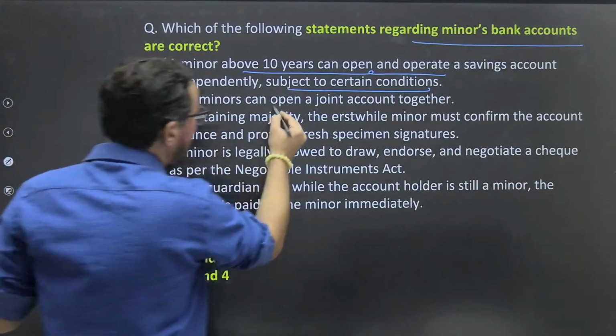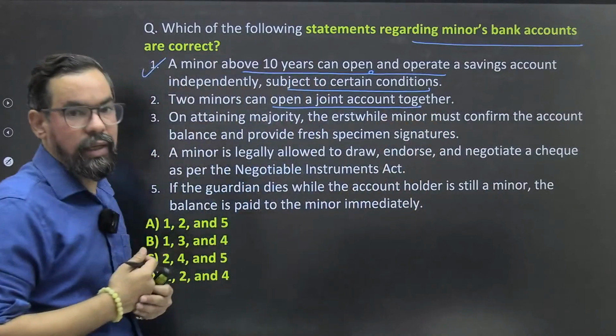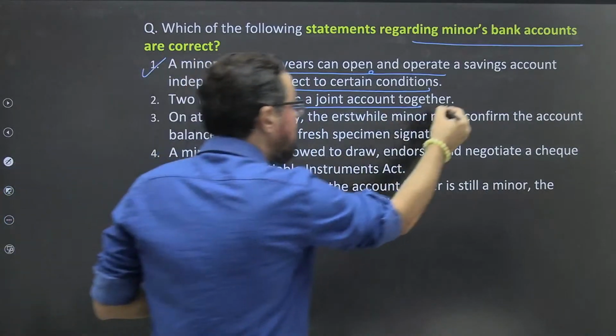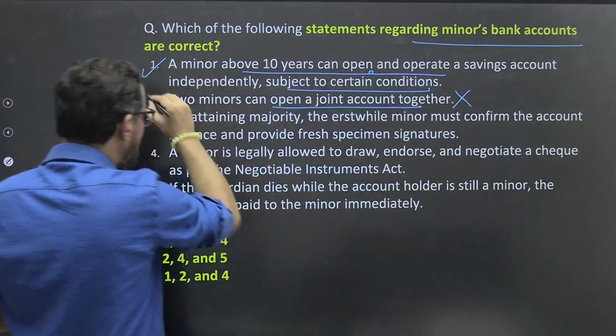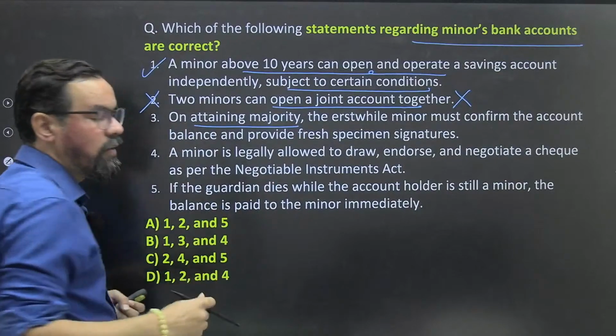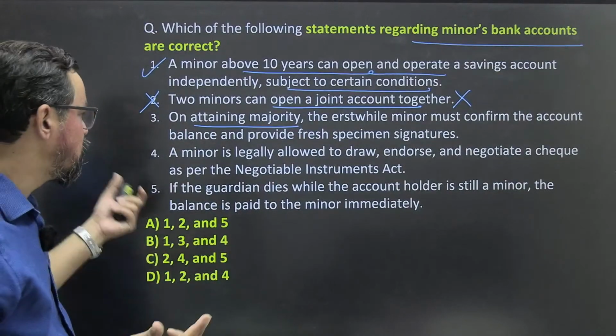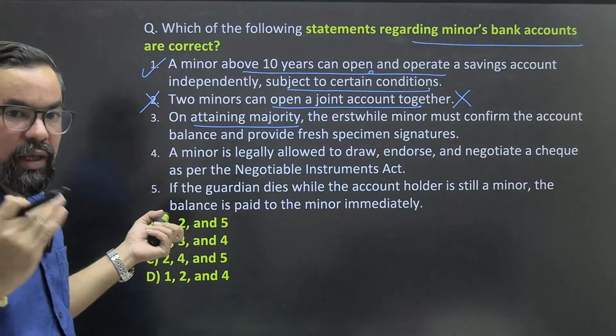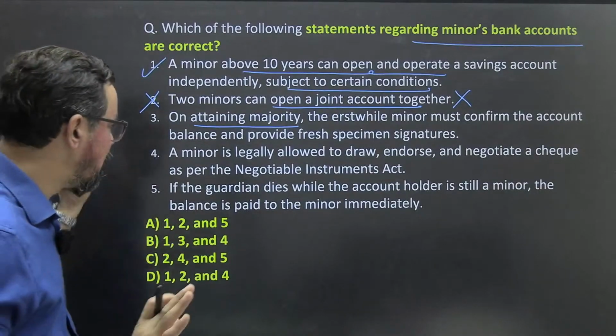Two minors can open a joint account together. Okay, this is wrong. So two minors cannot open a joint account together. On attaining majority, that is, when they reach 18 years. So attaining majority is when they reach that 18 years requirement.